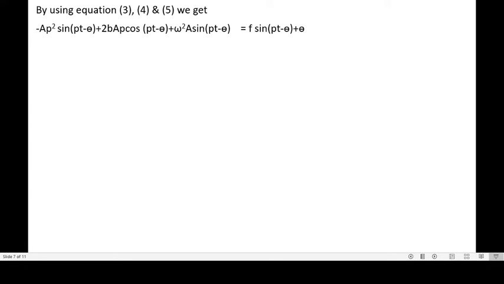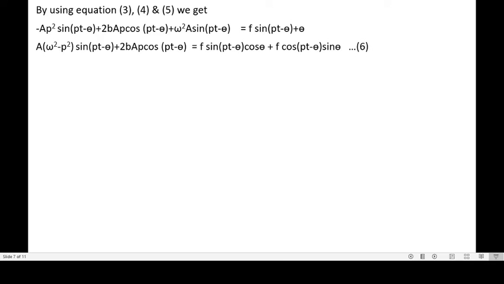minus ap square sine of pt minus theta plus 2b ap cos of pt minus theta plus omega square into a into sine of pt minus theta equal to f sine of pt minus theta plus theta. Now what we have done in this case, we have added and subtracted theta on the right hand side of the equation.